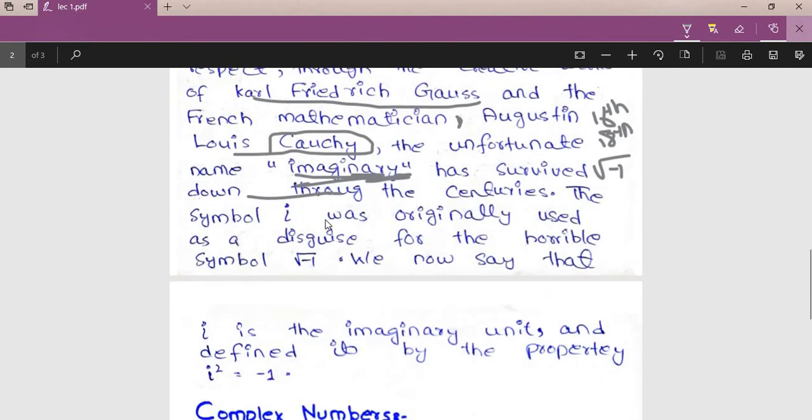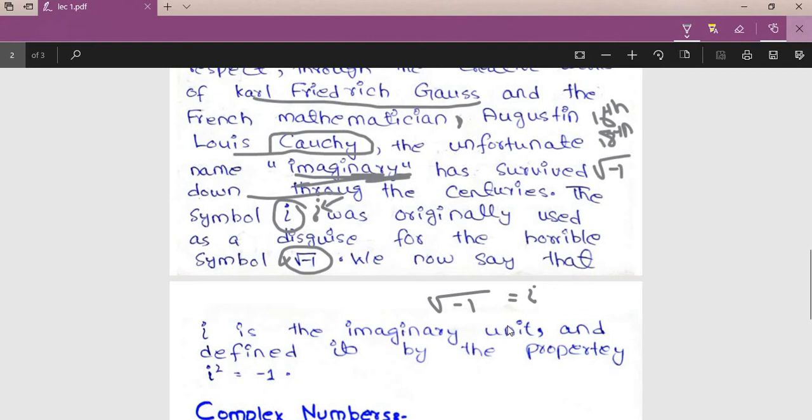Then the symbol iota was originally used. This symbol is named iota, and it's written like an i. It was originally used as a disguise for the horrible symbol. This symbol was quite horrible, quite strange for mathematicians, and disguise means changing its shape. We just call it the name of this number: for -1, its name is iota.